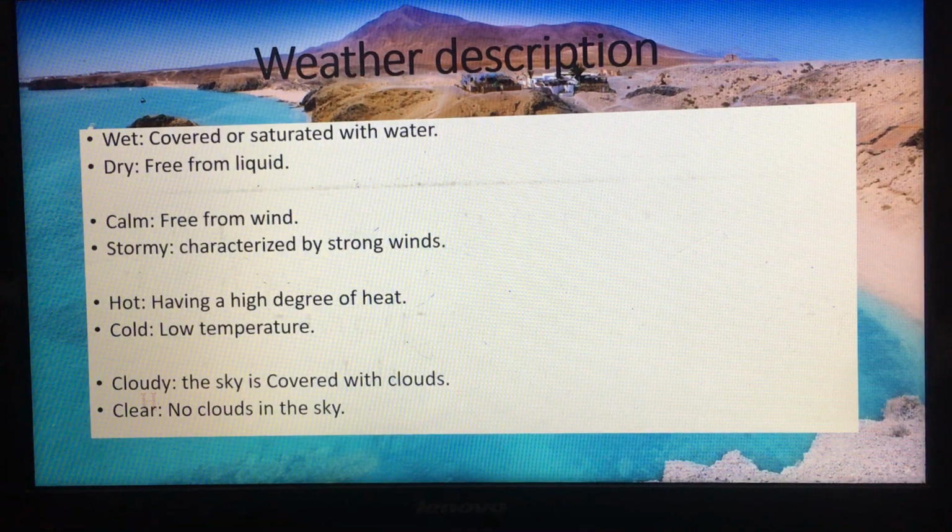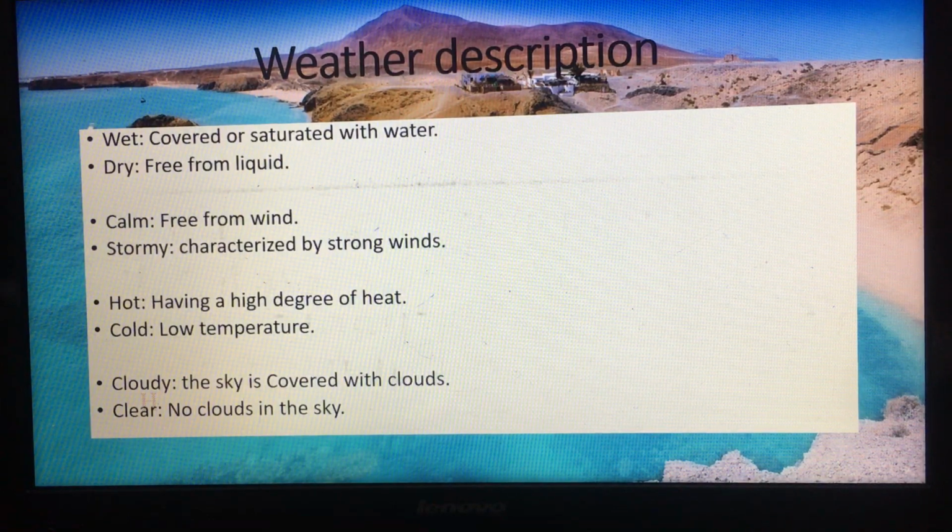Let's start with the first one, which is wet. Wet actually means covered or saturated with water. So if the weather is covered with water or saturated with water, that means we have droplets of water in the air, so the weather is wet.